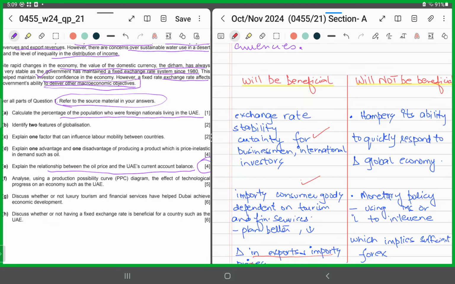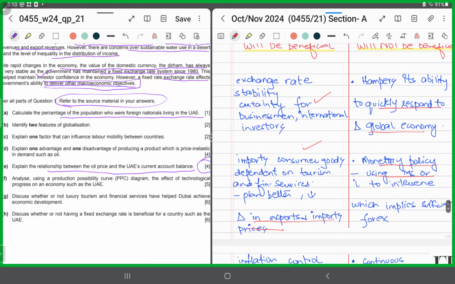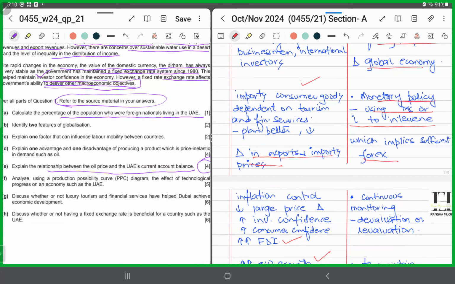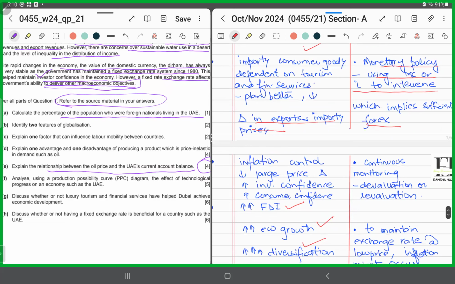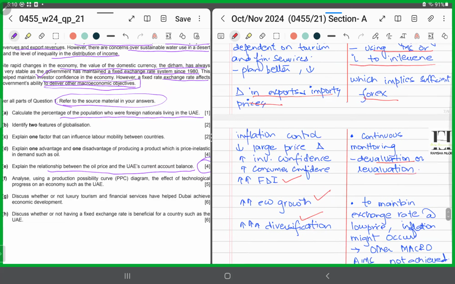And therefore, it has to use its monetary policy by way of its money supply or interest rate to intervene, which means that it must have sufficient foreign exchange reserves every time. It needs to monitor the exchange rate continuously by way of devaluing or revaluing its currency, right? In order to maintain that fixed exchange rate system.